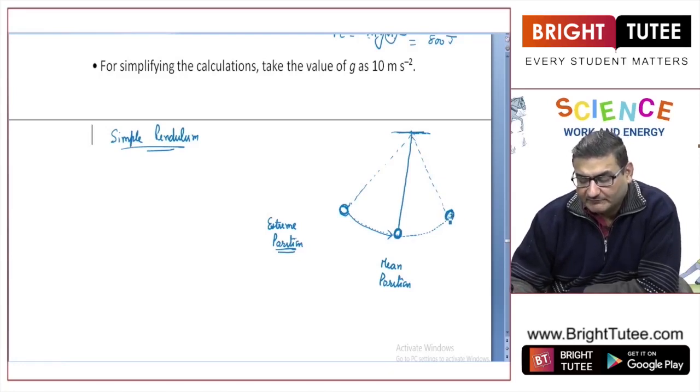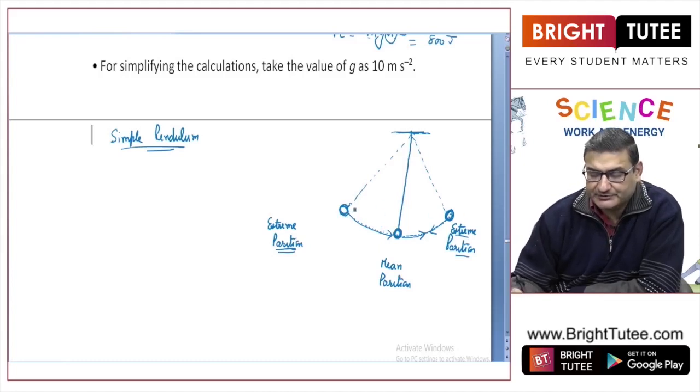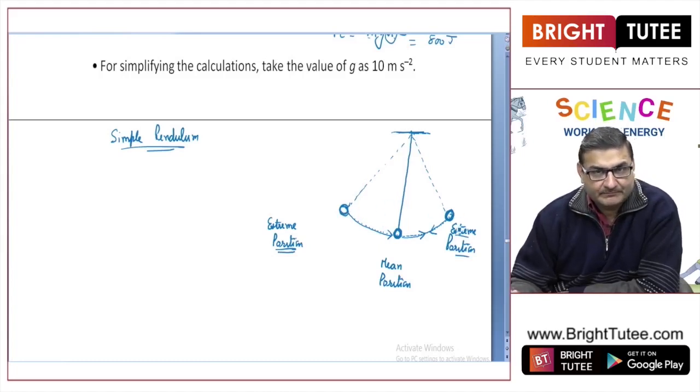From where it will again turn back. Initially it was going like this, but on achieving this height, it will turn back. This height on this side is also known as the extreme position. So we have got two positions. One is the mean position in the middle and another is the extreme positions at the two ends, right?